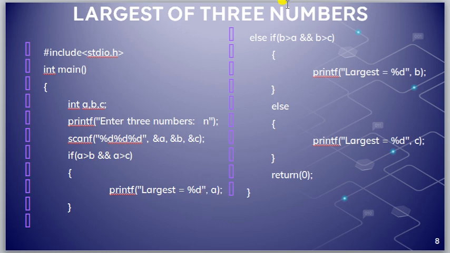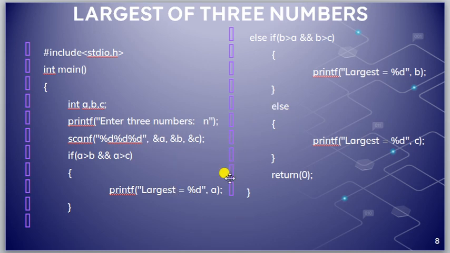Then else if, it will check B greater than A and B greater than C. So what is the largest one? B. Else it will print largest equal to C. First we have checked A greater than B and A greater than C. Otherwise we will check B greater than A and B greater than C. Then otherwise we will printf largest is C. So that is the largest of three numbers program.